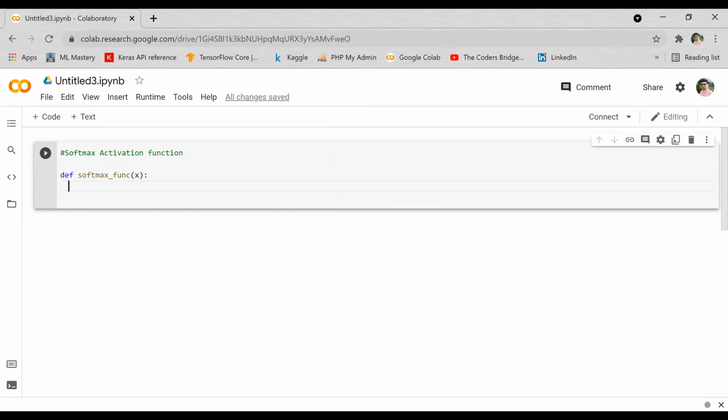So as we saw here, we have two values: e power x, the numerator value, and the denominator value. First we will be calculating the numerator value, then we will go for the denominator value. For doing that, we will take one variable and call it numerator.